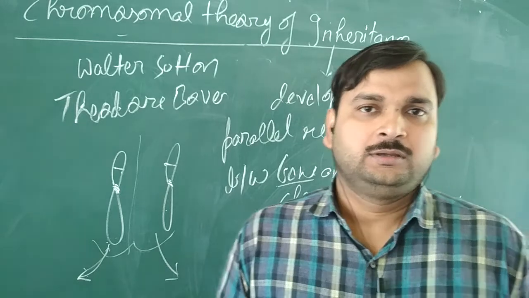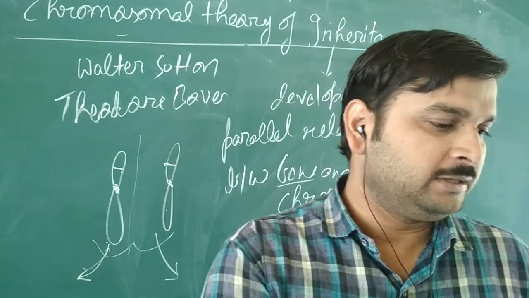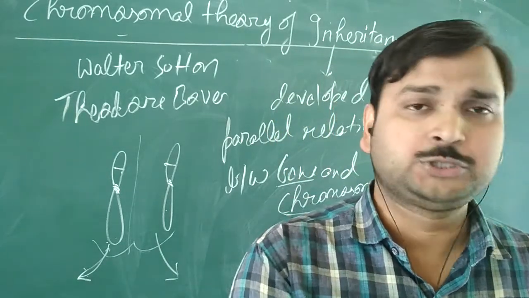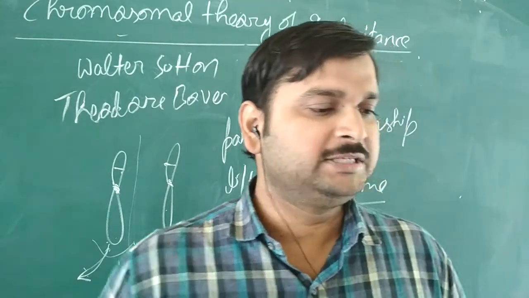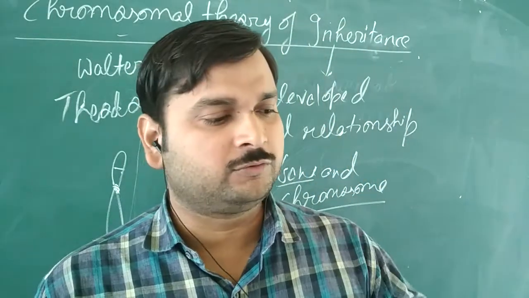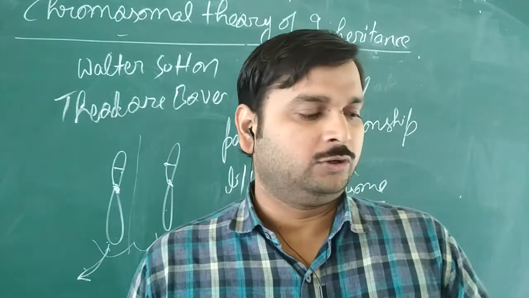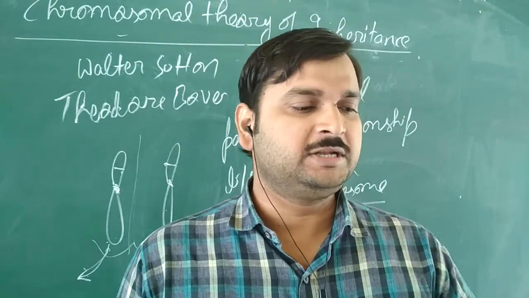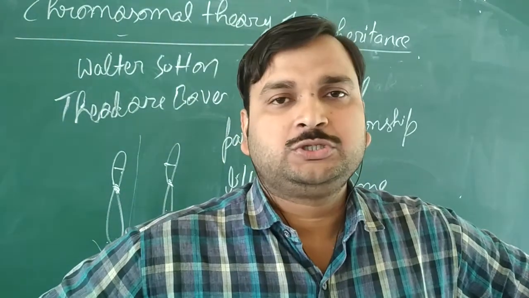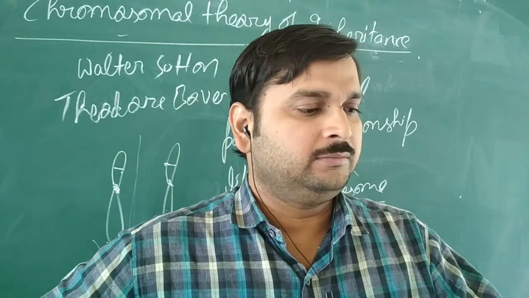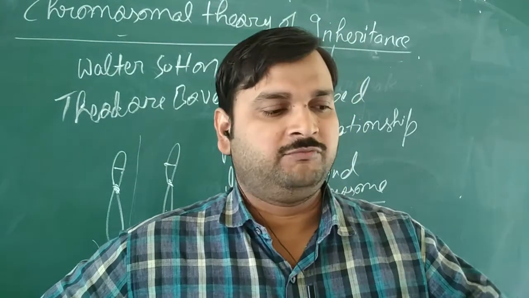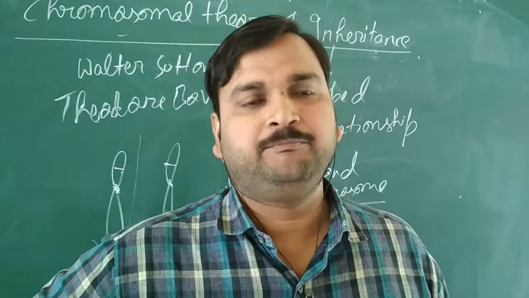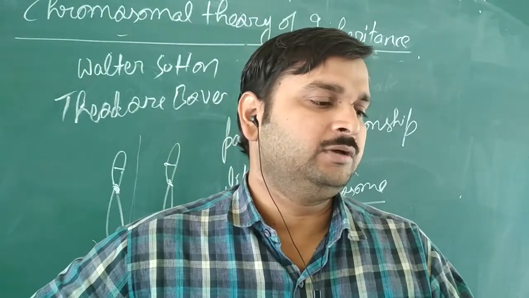Clear? In NCERT, on page number 82, a comparison is given between the behavior of chromosomes and the gene. There you can see in the table the first and second points are the same. It is given occurs in pairs in column A, and in column B also it is given occurs in pairs.